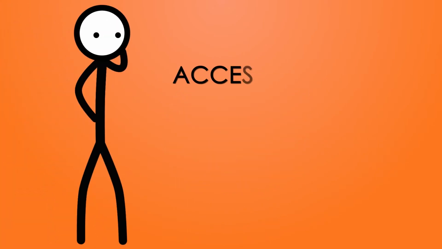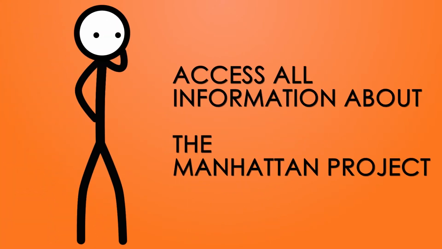Chadwick became one of 3 men who were able to access all information about the Manhattan Project during World War II. He was present at the Trinity test on July 16, 1945, which was the first atomic bomb ever detonated. 29 years later, James Chadwick died at the age of 82 on July 24, 1974.